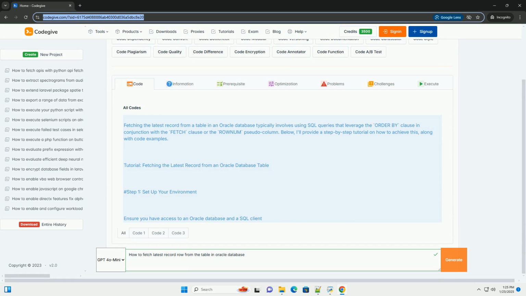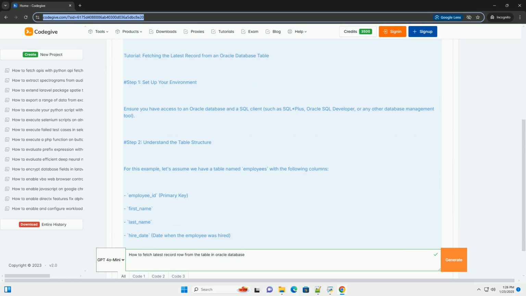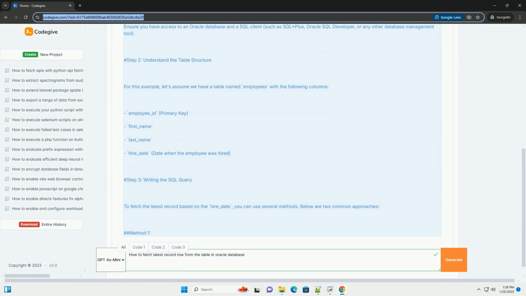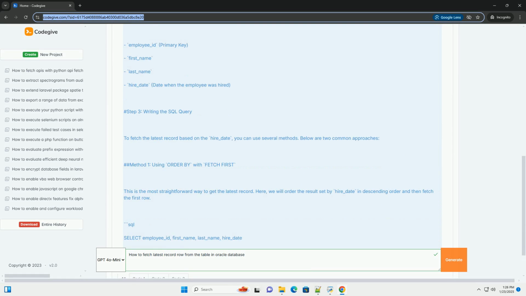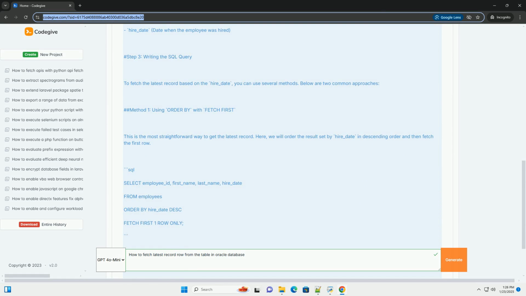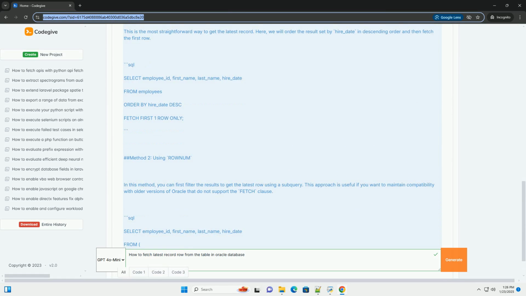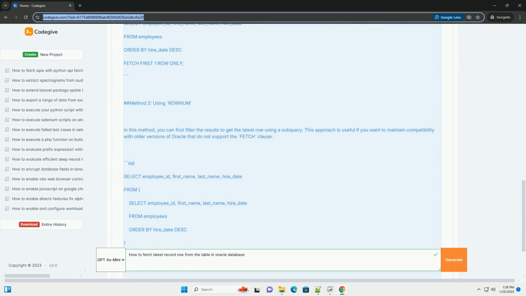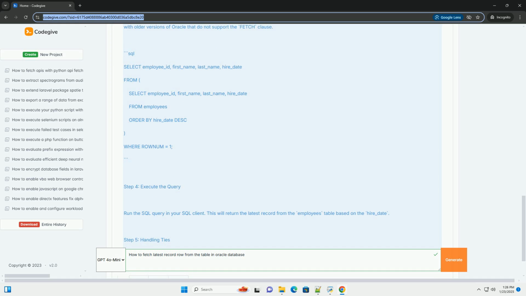Fetching the latest record from a table in an Oracle database typically involves using SQL queries that leverage the ORDER BY clause in conjunction with the FETCH clause or the ROWNUM pseudo-column. Below, I'll provide a step-by-step tutorial on how to achieve this, along with code examples. Tutorial: Fetching the latest record from an Oracle database table.